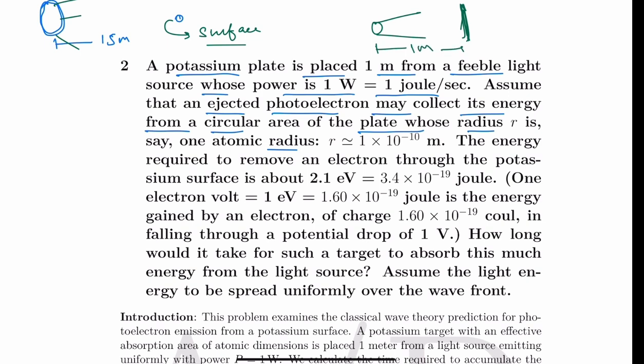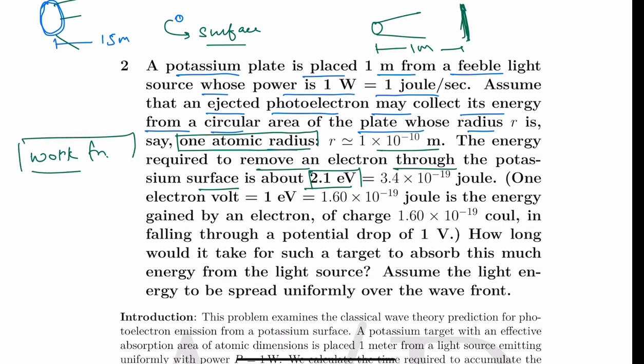So the area which is collecting the energy is actually the area of 1 atomic radius, okay, so it is around 10 to the power minus 10 meter. The energy required to remove an electron from the potassium surface is about 2.1 electron volt. In our definition it is nothing but the work function. So suppose you have to remove 1 electron, then you have to spend 2.1 electron volt. 1 electron volt is nothing but 1.6 multiplied by 10 to the power minus 19 joule.